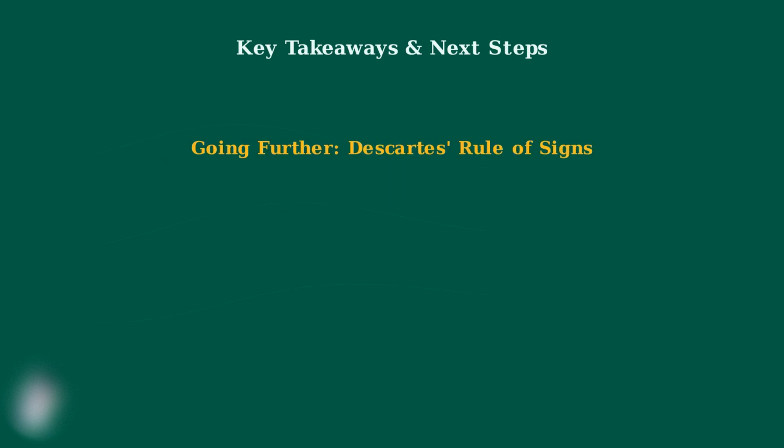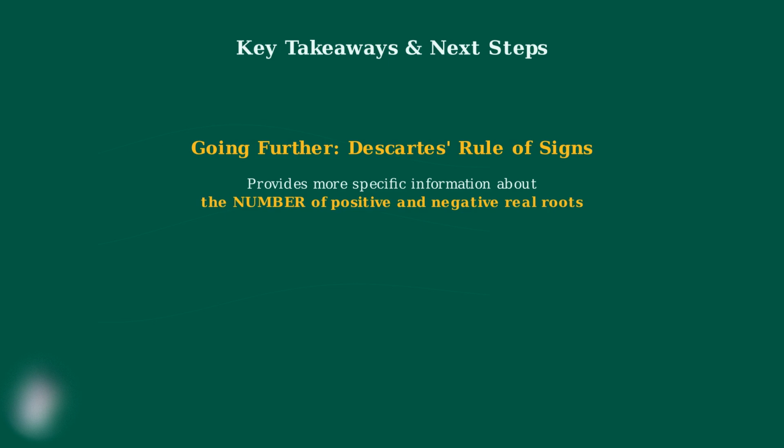For those ready to dive deeper, Descartes' rule of signs provides a powerful tool to determine the possible number of positive and negative real roots by examining sign changes in the polynomial's coefficients. For example, this cubic polynomial has 3 sign changes in its coefficients, which means it can have at most 3 positive real roots. This gives us much more specific information than just knowing the degree.